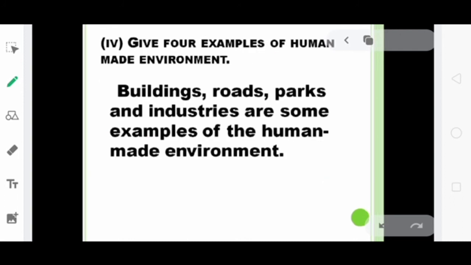Next, the fourth question is, give 4 examples of human-made environment. So the environment which is made by humans. Examples are buildings, roads, parks and industries. You can cite other examples also which are made by human beings.